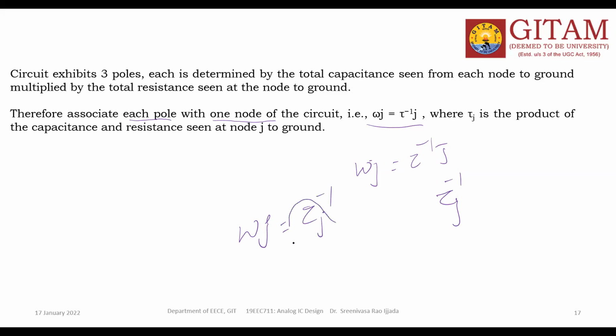Here tau j is nothing but, in the earlier case, R1 into C1. That means the product of the capacitance and the resistance seen at the node j to ground.